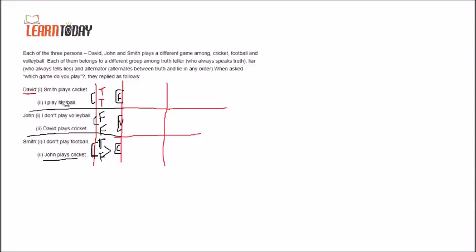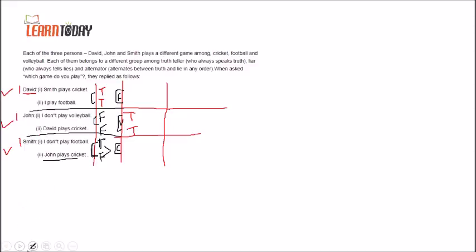What are the three cases? We consider each of the guys, David, John or Smith. One time I consider one as the truth teller, second time another, and third time the other. So now in this case, I will assume that both of John's statements are true.